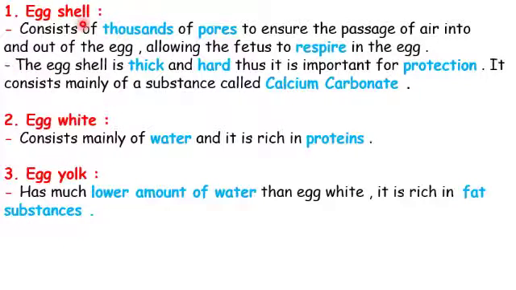So, as a revision, we see that the eggshell is for protection of the fetus, and it allows the respiration of the fetus by the presence of pores. بتسمح للتنفس للجنين because it has pores عندها فتحات. The egg white consists mainly of water and proteins, while the egg yolk has a small amount of water, but it is rich in fats.